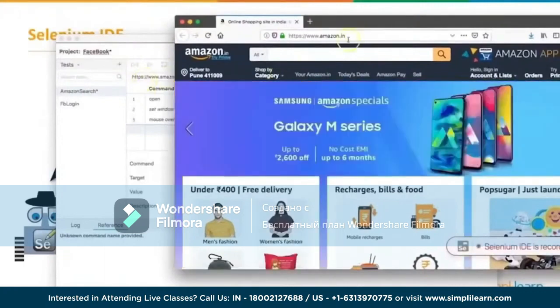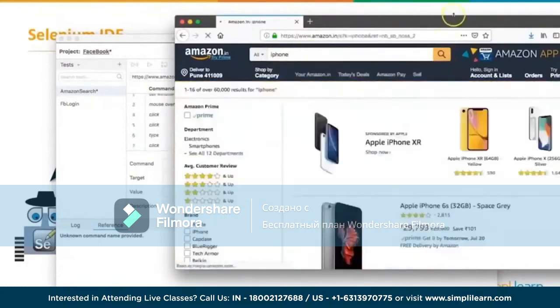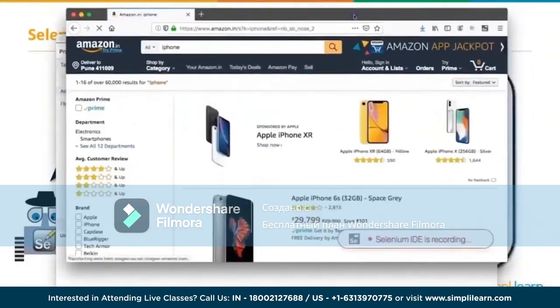Now let's do our test case. In my test case, I said I want to search for iPhone. Once I have this, I'm just going to click on my search button. Now this gives me a list of all iPhones. And then I said I want to add an assertion on the title of this page.